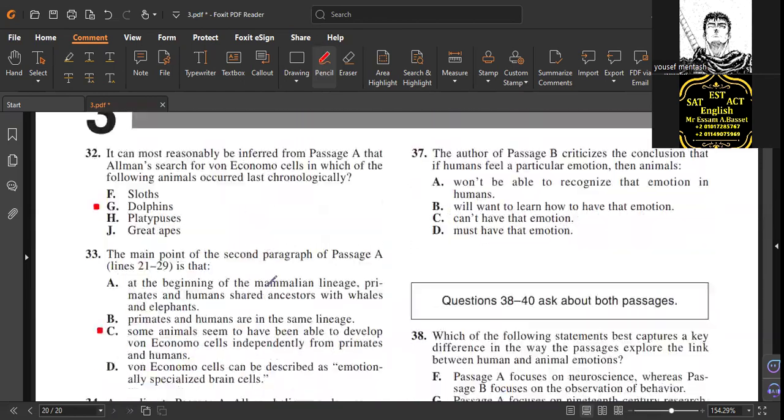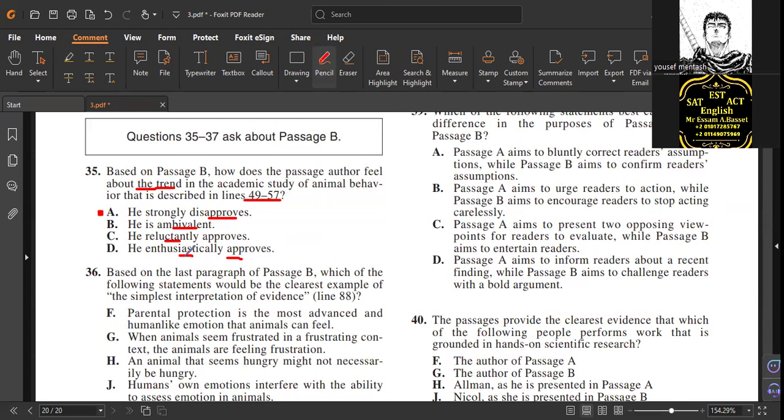Now here, find enthusiastically approves, wrong. Ambivalent: do we have any information that he's not sure? I'm uncertain. Ambivalent means confusing, or the idea gives two meanings, but the author is not sure about it. You see it? He didn't mention that, so B is wrong.